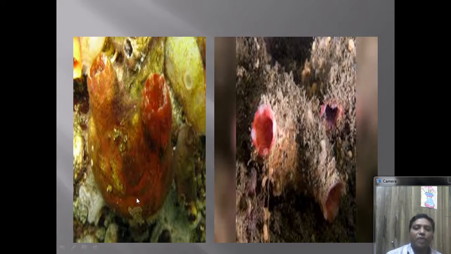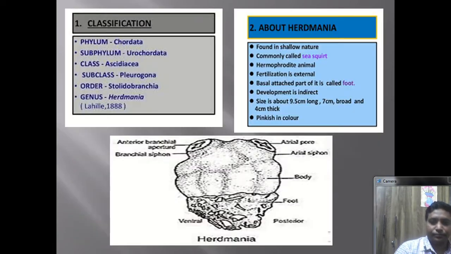Sometimes it is found attached to a molluscan body. This organism is sessile in nature. It cannot move from one place to another, but when it is attached to the molluscan body, then along with the mollusca or the Coelenterata, it gets moved from one place to another. Otherwise, it is a sessile animal. But this movement is due to the mollusca or the other organism to which it is attached, so that it gets shifted from one place to another. Such a type of binding is seen in this organism with another mollusk or the Coelenterids.